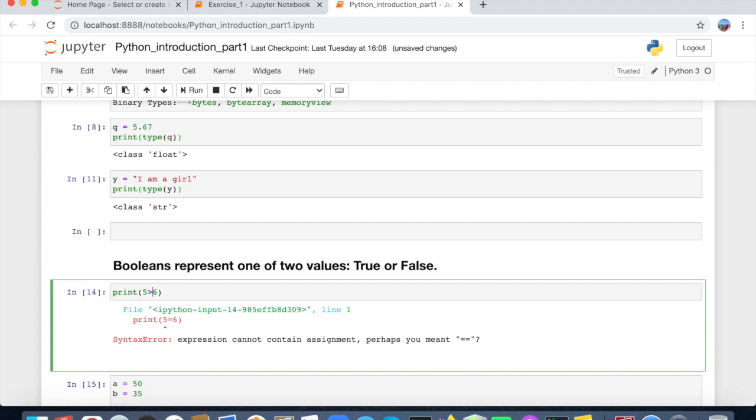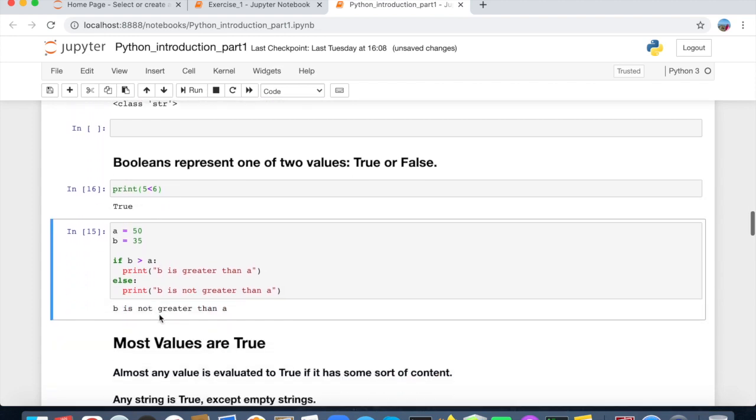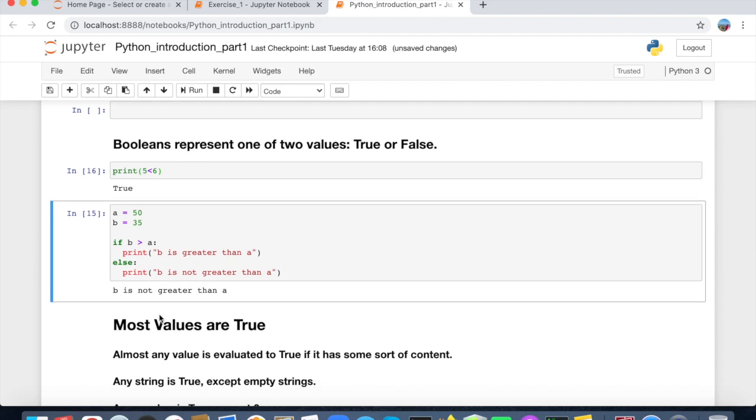But if I write here 5 greater than 6, it's false because 5 is not greater than 6. It's lower than 6. If I write that 6 is greater than 5, it's true. So Boolean always shows us one of those values: is it true or is it false? I think it's also crystal clear for all of us what is Boolean.